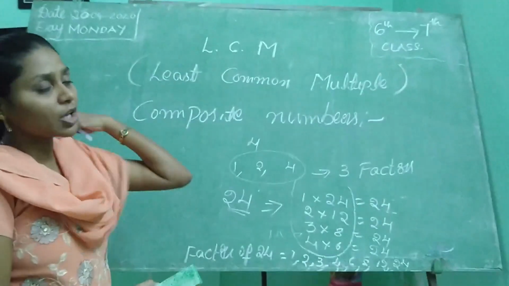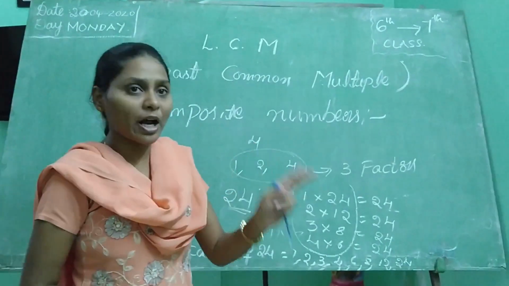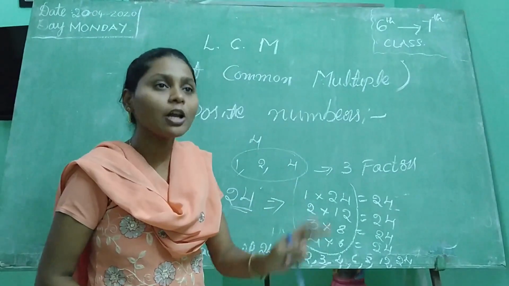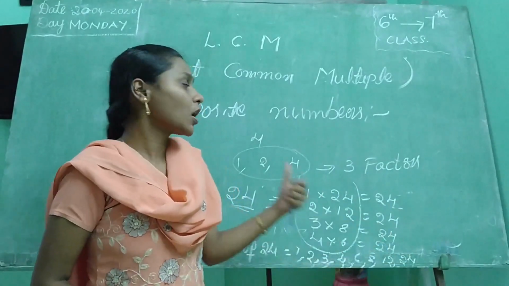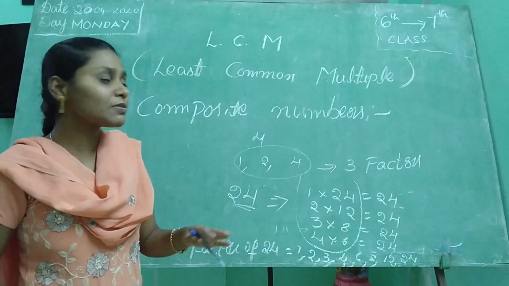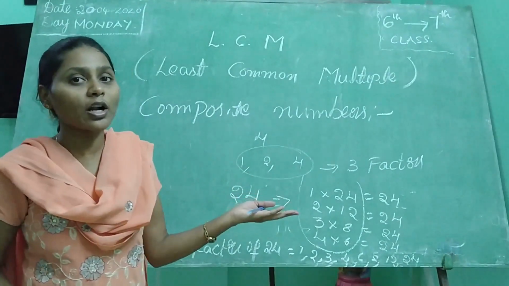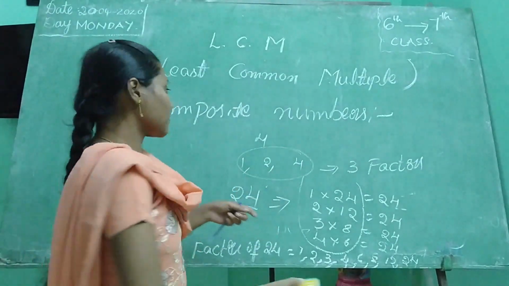So what is the difference between prime numbers and composite numbers? Prime numbers have exactly 2 factors, those are 1 and the number itself. Composite numbers are the numbers which have more than 2 factors.